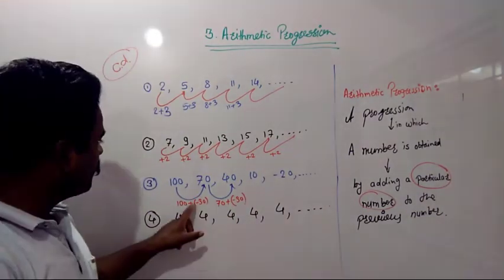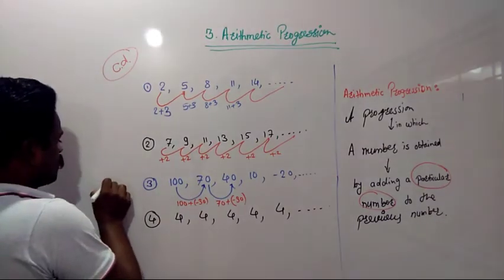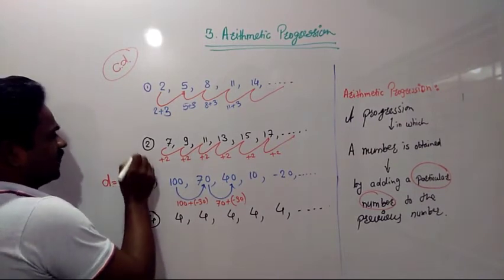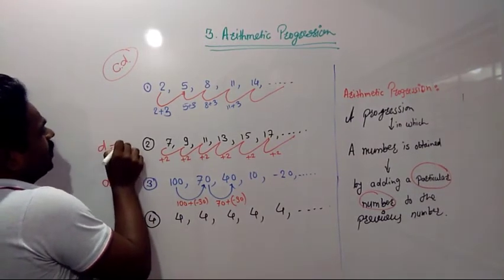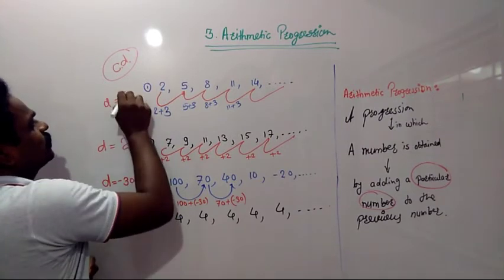So how much is the common difference here? We will denote the common difference by D. So the common difference is what? It's minus 30. How much is the common difference here? It's plus 2. How much is the common difference here? It's D is equal to 3.